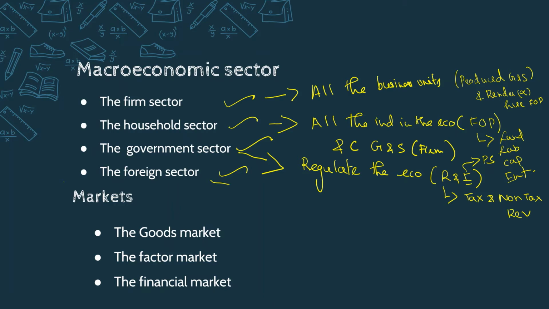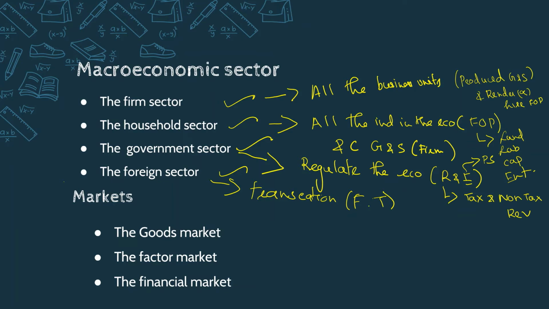And then the foreign sector involves transactions with the rest of the world. It mainly involves foreign trade, that is net exports. Exports are the goods and services produced domestically and demanded by foreigners, and imports are goods and services produced by foreigners and demanded by domestic people.